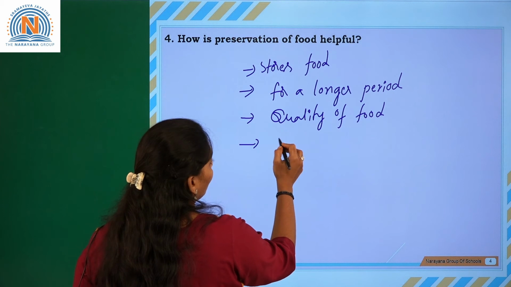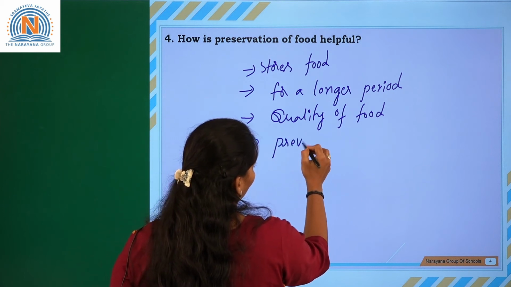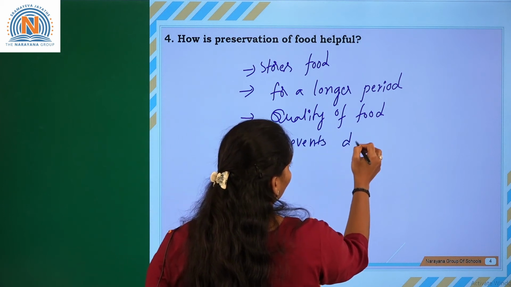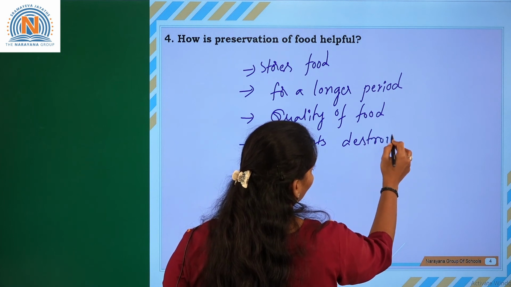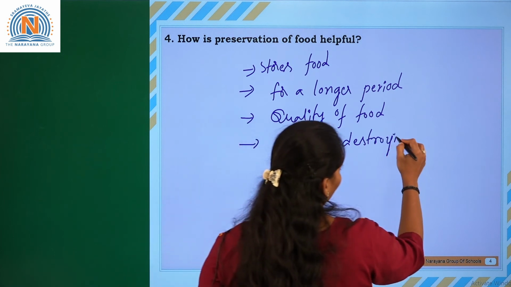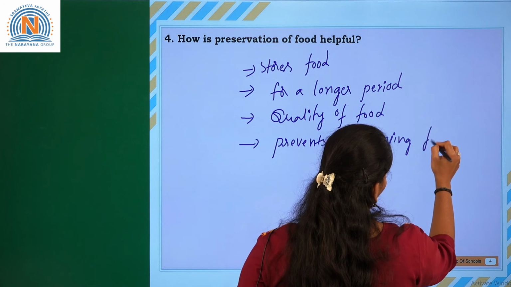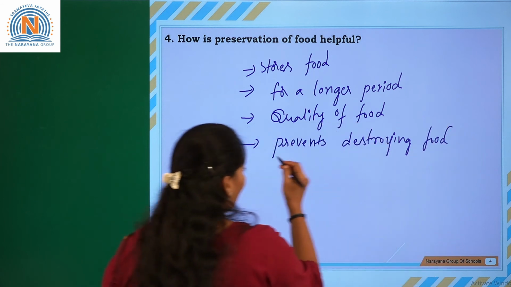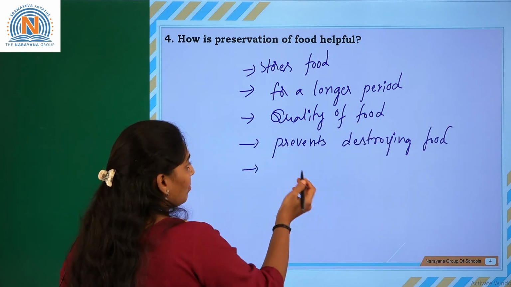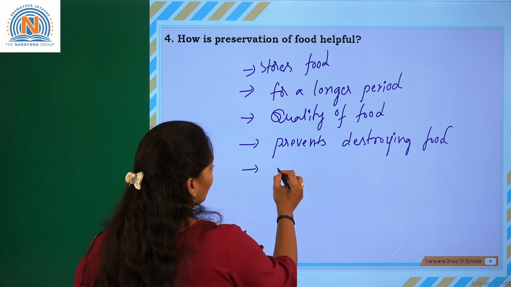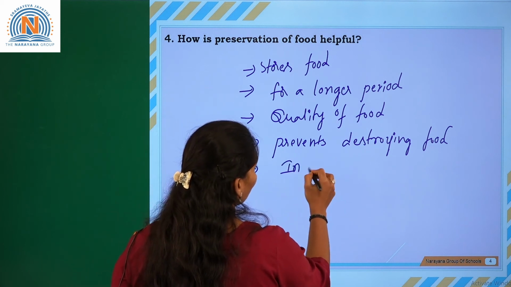It prevents the food from being destroyed by harmful microorganisms, and it is useful because in all seasons we will get particular food materials.